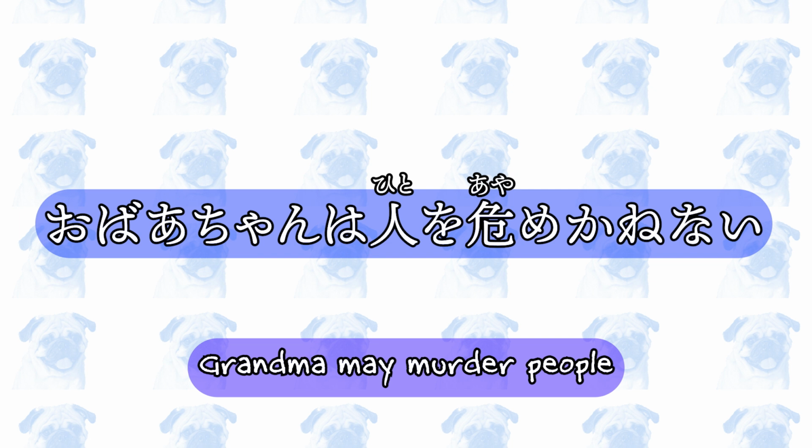In this example, 殺める, to hurt or kill, is used in its masu form, 殺め. This sentence asserts that grandma is a potential threat to others. Note that this is a negative or harmful action.